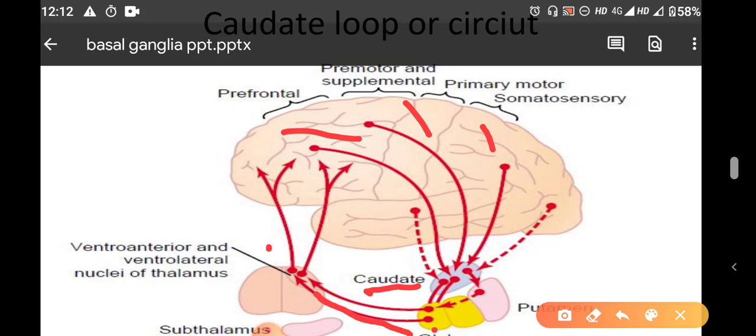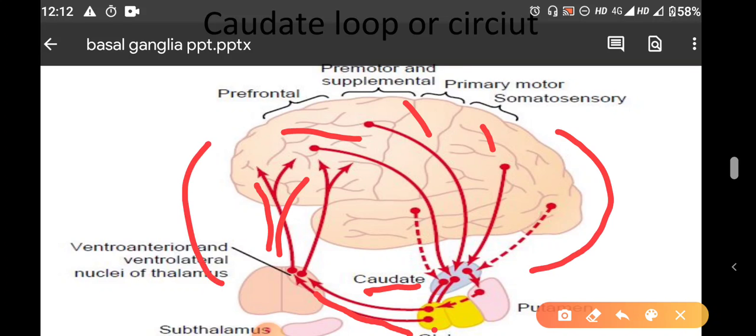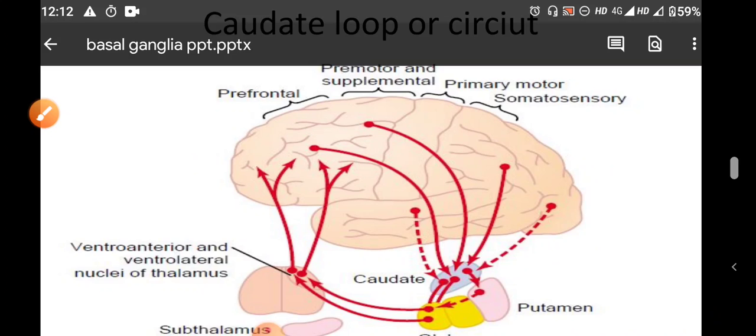From the thalamus it is again projected to the cortex. So this is cortex, basal ganglia, and again the cortex. This circuit will provide a negative feedback loop to control the activity of motor cortex.